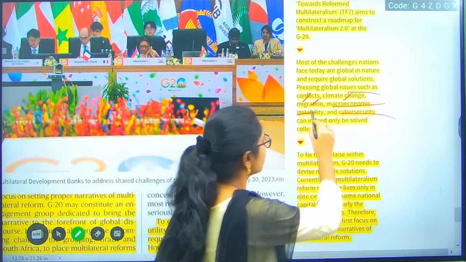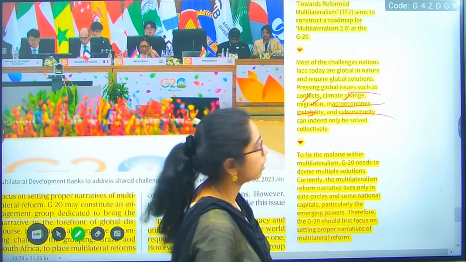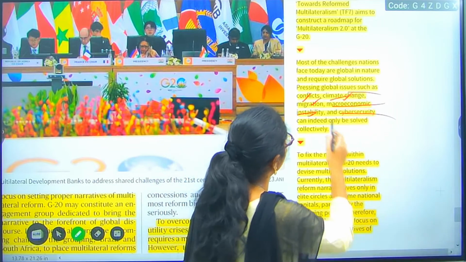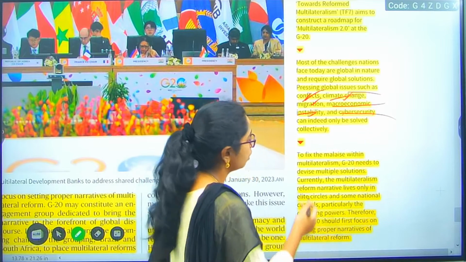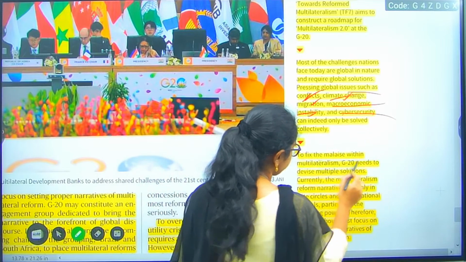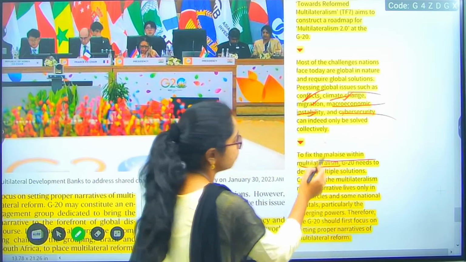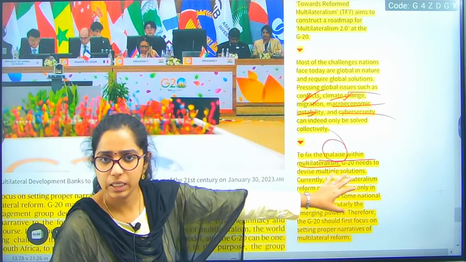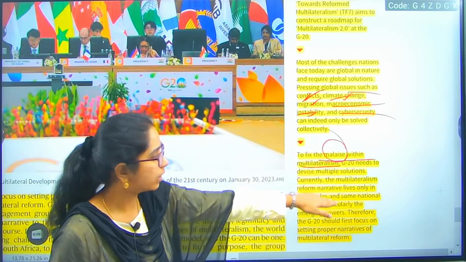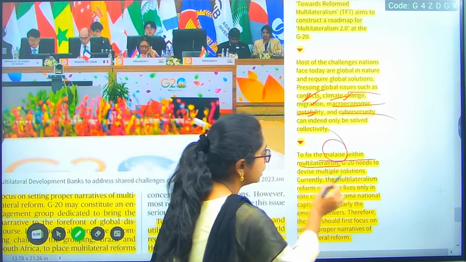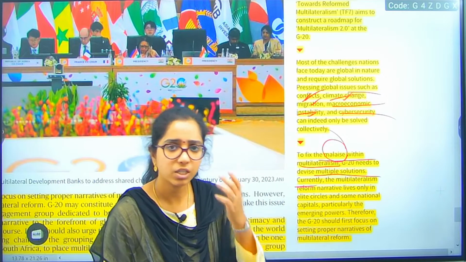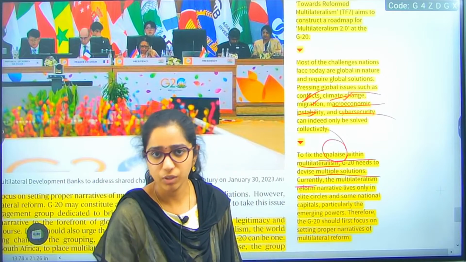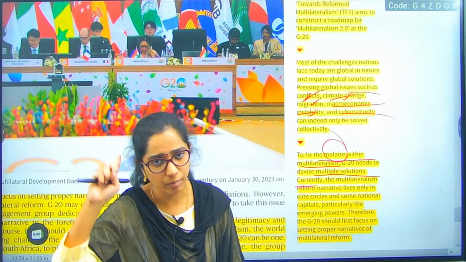So, now macroeconomic instability is an issue which again we have to address globally, climatic change which I have already told, and conflicts. All these things we have mentioned. So, yeah, for that we need to work together. To fix the malaise of multilateralism, issues, ill treatment, whatever it is, G20 needs to devise multiple solutions. Of course, a single body solution, a single particular country solution is not sufficing. We need to consider inclusive solutions. That is why we have mentioned inclusive.